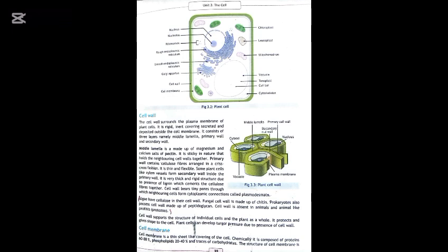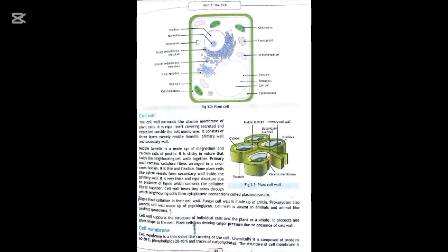Okay, next one is primary wall. The primary wall contains cellulose fibers. It is a thin and flexible wall. Young plant cells mainly have the primary wall. Next one is secondary wall. Some plant cells develop a secondary wall inside the primary wall. It contains lignin, making it very thick and strong.